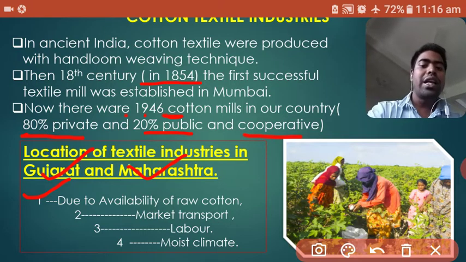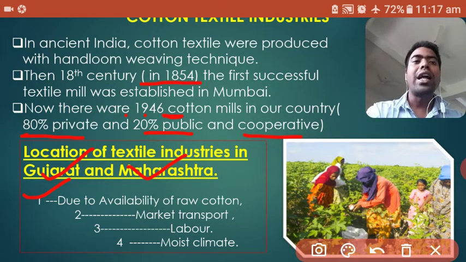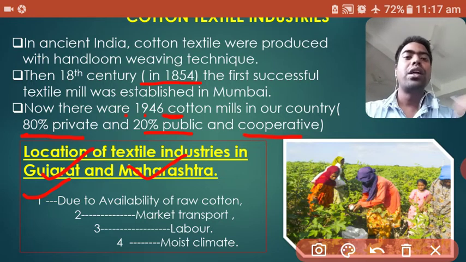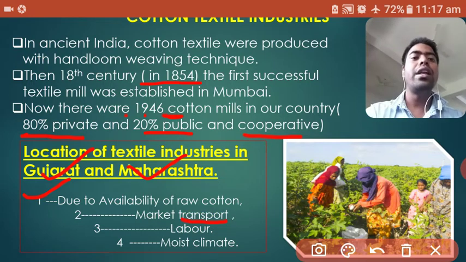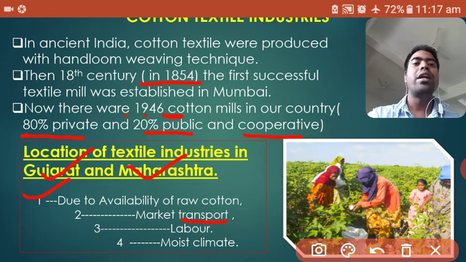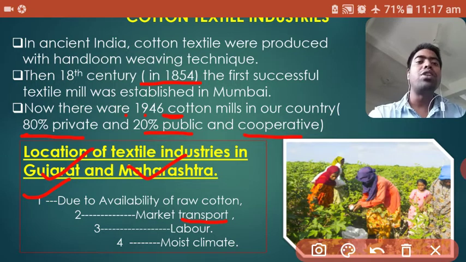This is a heavily populated area, so markets are available, and Mumbai is also known as the capital of the Cotton industry. Then transport: Mumbai is situated near the Arabian Sea, so water ports are available, and railway, roadway and airway. All types of transport are available in this area.